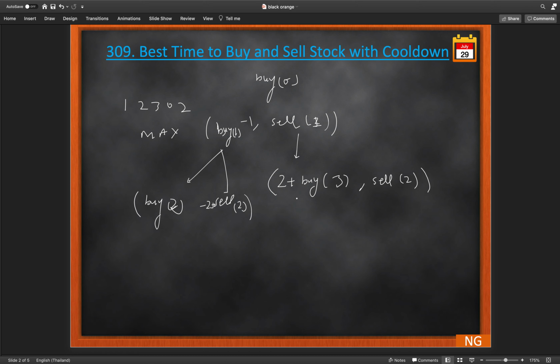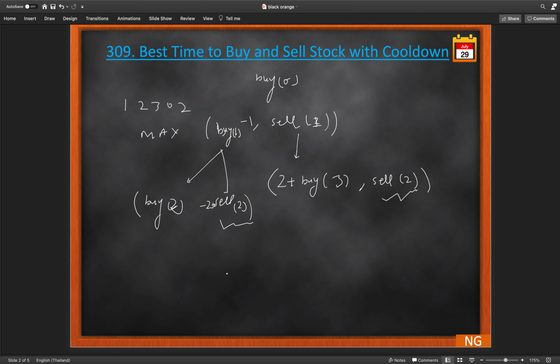So likewise, if you see, sale 2 is here and sale 2 is here, so we have a repeated subproblem. So we can memoize the solutions of this previous buy and sale, cache them, and then reuse them whenever we need them again.